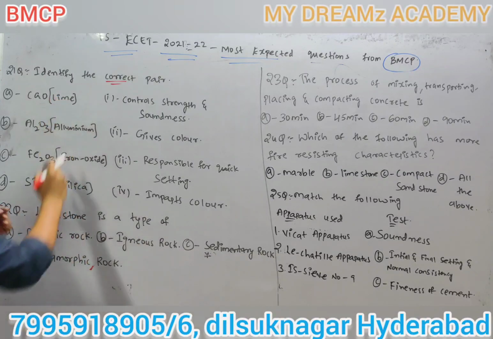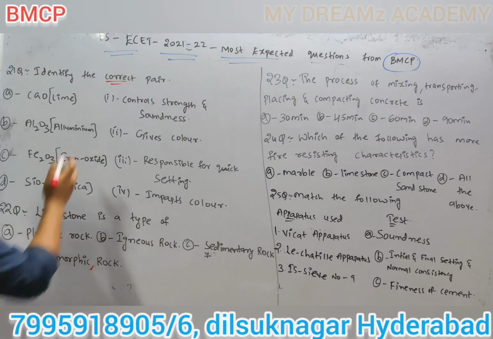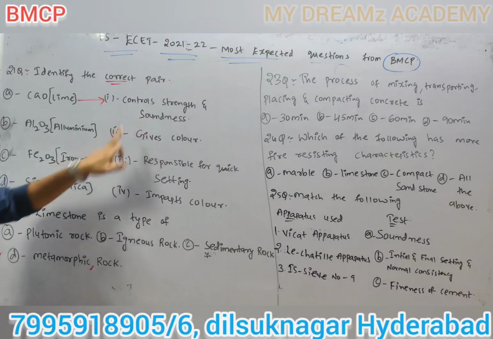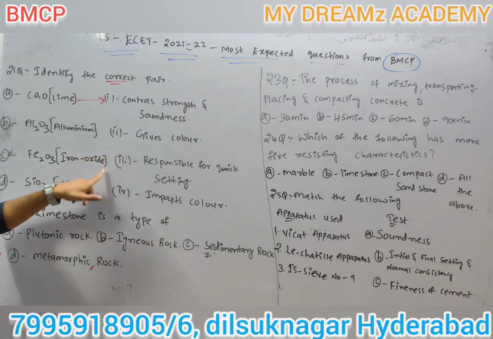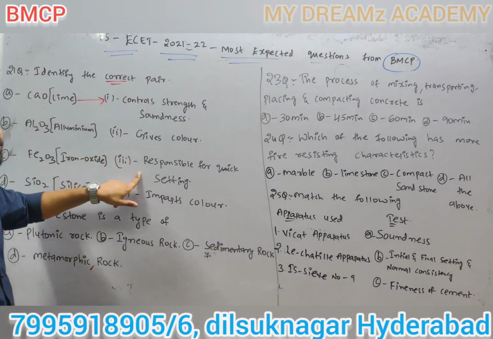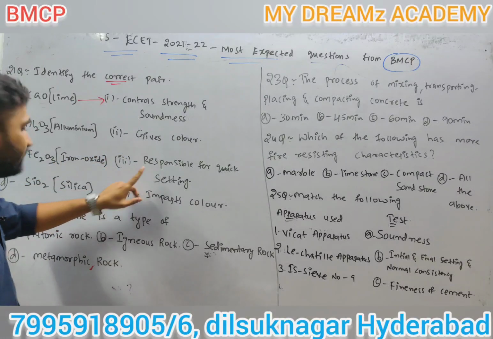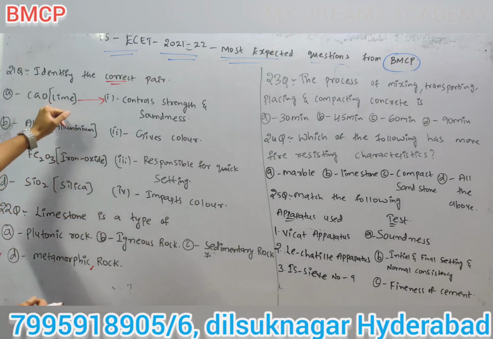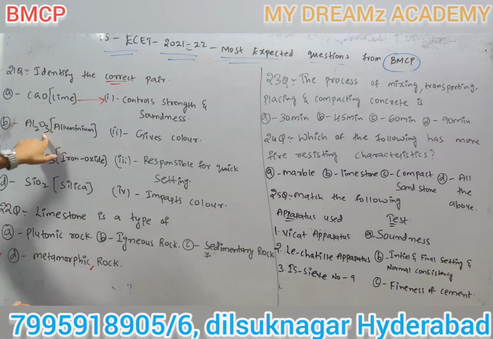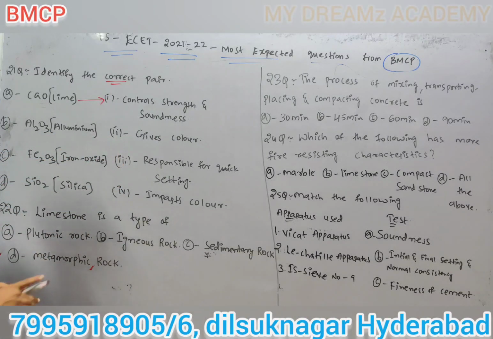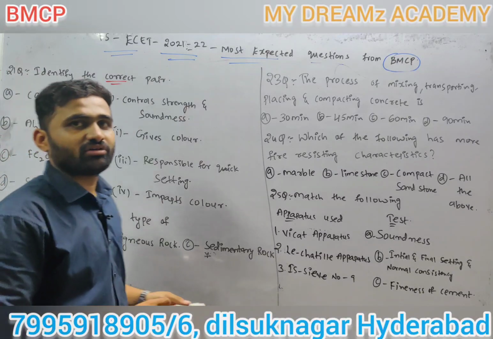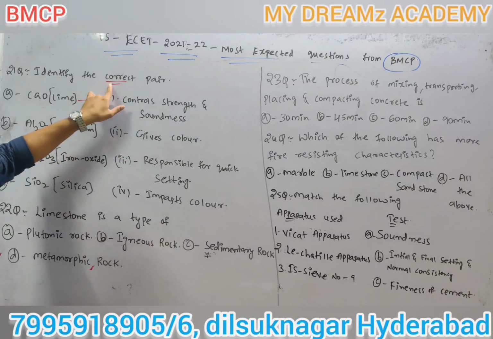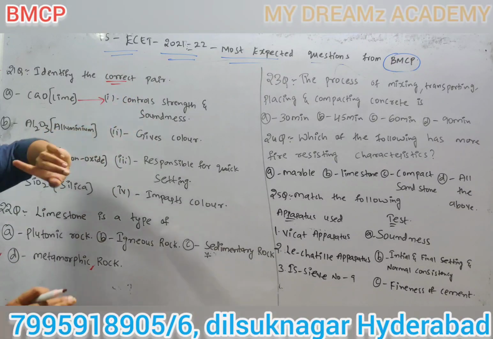These are cementing properties. Lime controls strength and soundness. Iron oxide gives color. Aluminium is responsible for quick setting. Silica... Aluminium controls strength and soundness, Al2O3 this one, iron oxide this. He gave the same option twice, but don't worry or get confused about the options. The correct answer is this. He asked for the correct pair, which means from these four you have to select one correct pair.